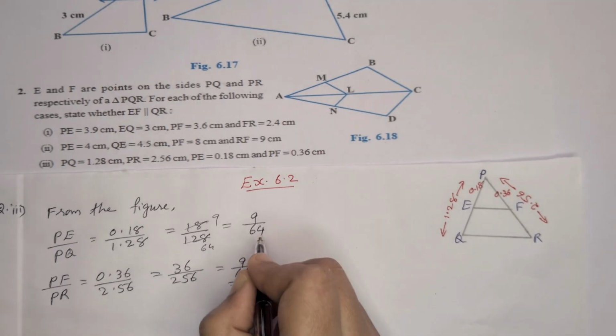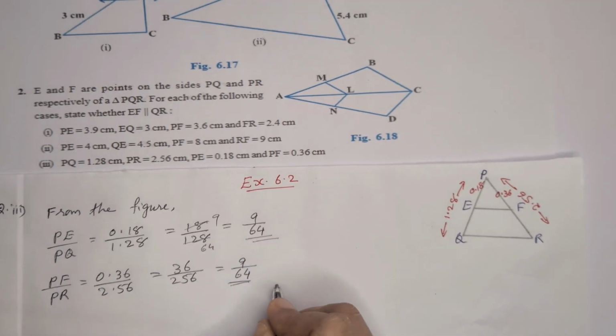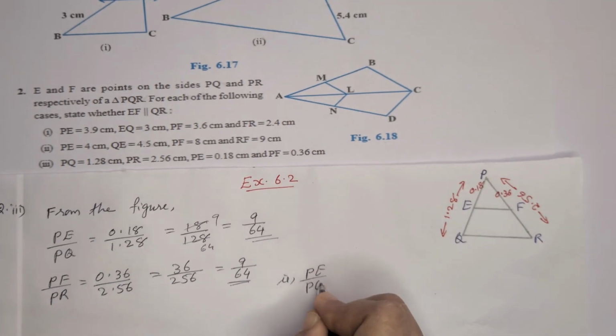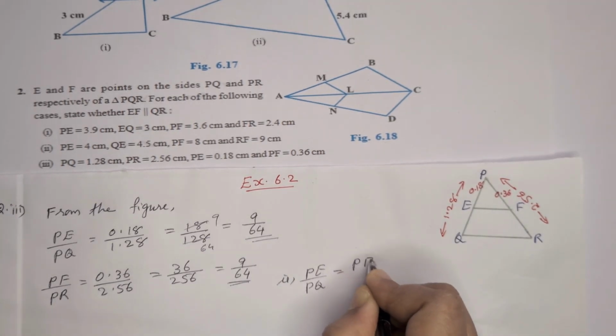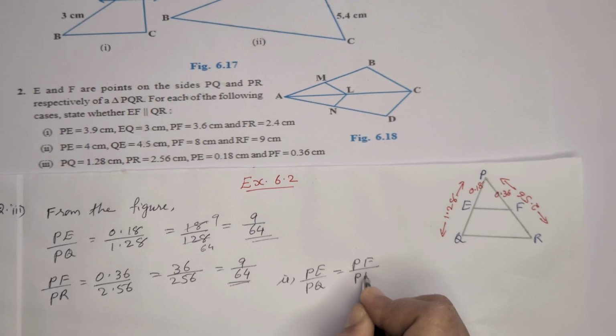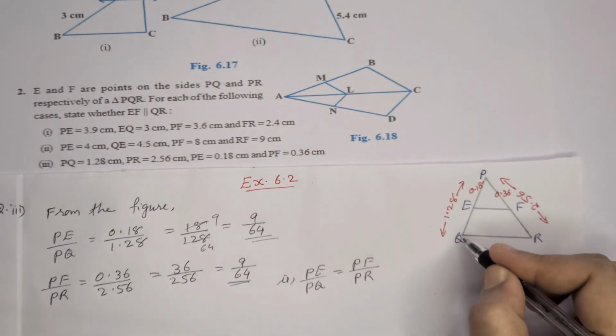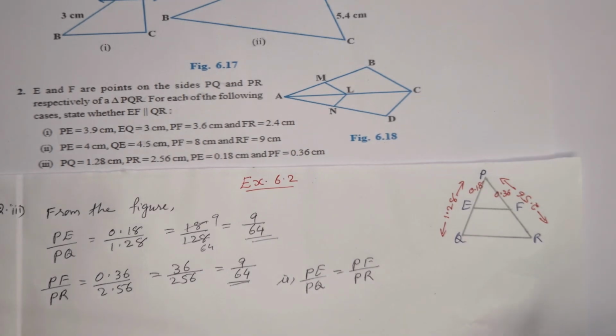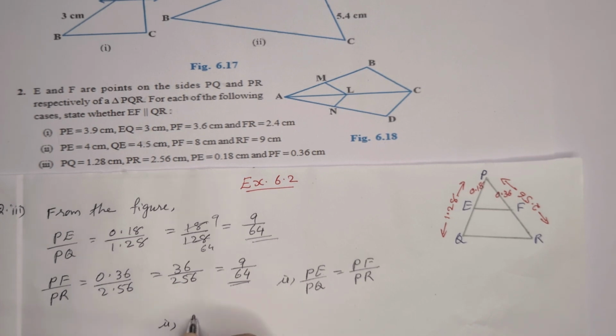So here we can see both the ratios are same. That is PE by PQ is equal to PF by PR. Small portion by the full side PQ is equal to PF by PR, which implies, that is, we can write EF is parallel to QR.